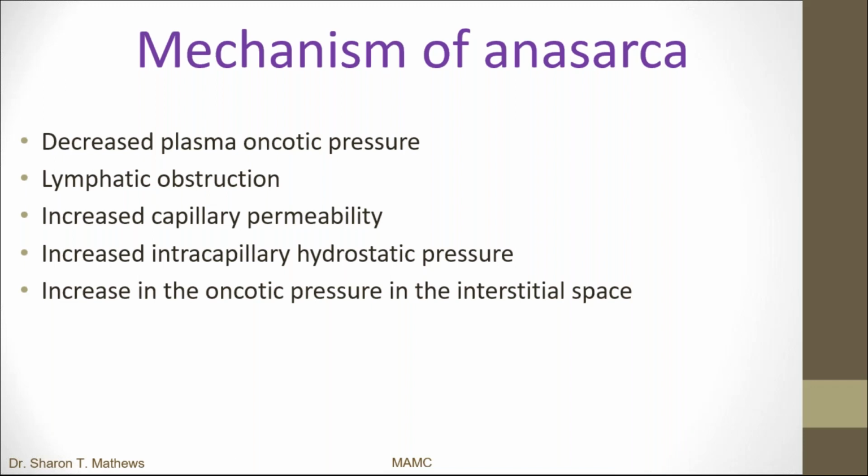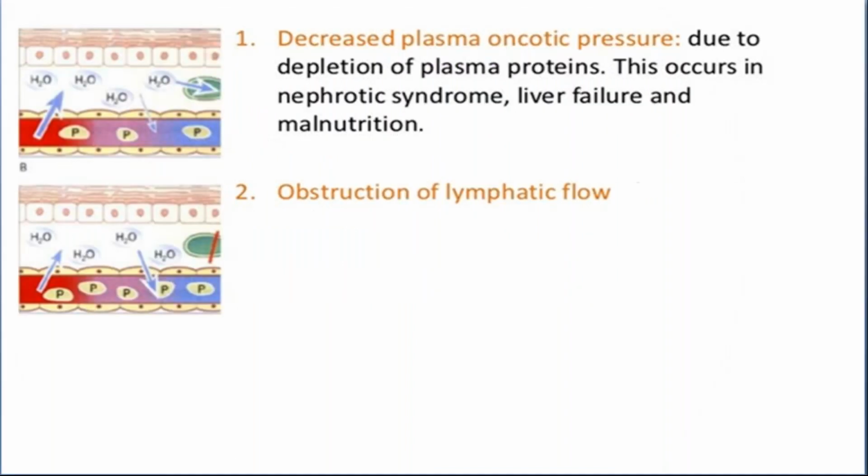That is, there can be a decreased plasma oncotic pressure, there can be lymphatic obstruction, there can be increased capillary permeability, there can be increased intracapillary hydrostatic pressure, there can be an increase in the oncotic pressure in the interstitial space. So through these mechanisms, the fluid gets shifted, there is an increase in the volume of interstitial fluid, and Anasarca is evidenced clinically. So first, there is decreased plasma oncotic pressure.